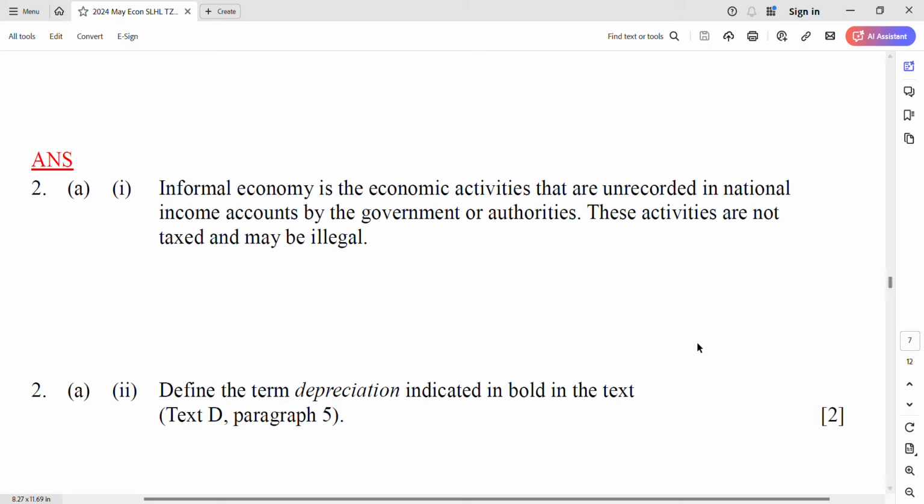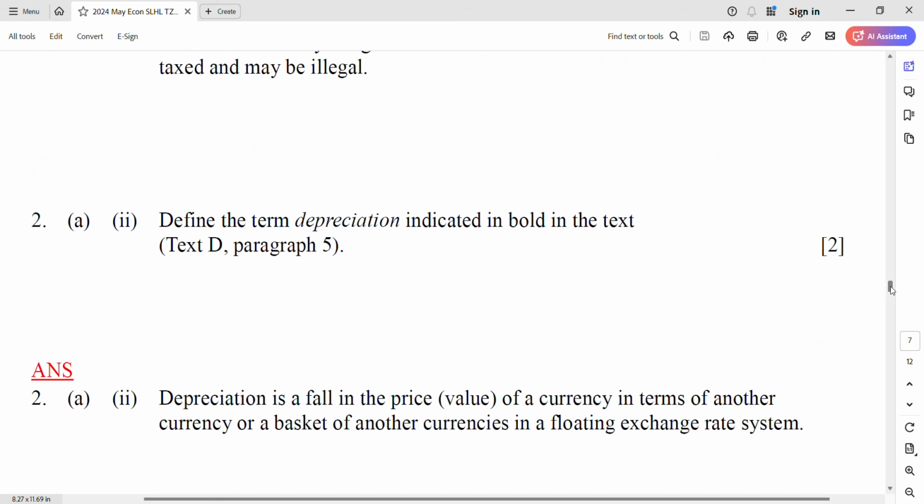Next one, okay, define the term depreciation indicated in the text. What is depreciation? Yes, it's about the price of a currency. Depreciation is a fall in the price of a currency in terms of another currency or a basket of other currencies in a floating exchange rate system. Okay, say clearly it is a floating exchange rate system that has depreciation. In the fixed one, know this concept, right? Of course. Okay, got 4 marks.